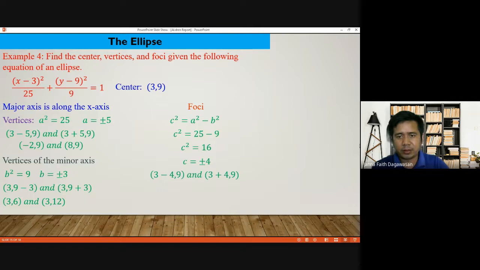So our foci are (3 minus 4, 9) and (3 plus 4, 9), since the foci are along the x-axis and x is 3 plus or minus. So our foci are negative 1, 9, and 7, 9.